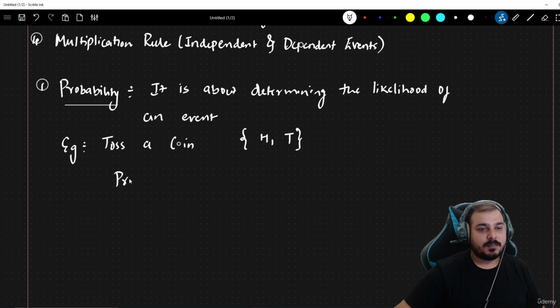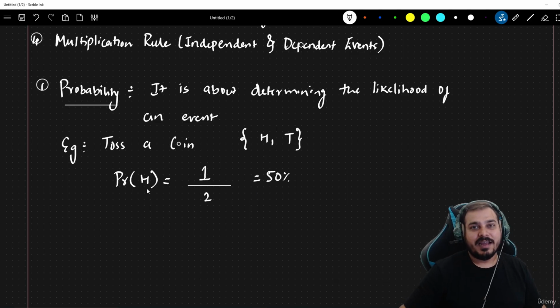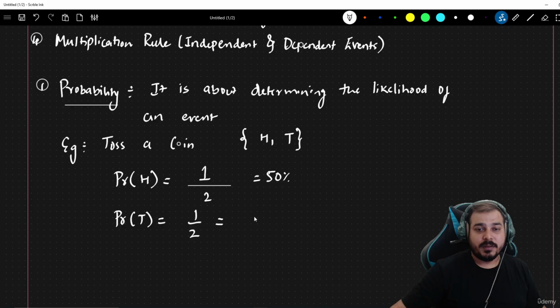If I ask what is the probability of getting a head when I toss a coin, the sample space is 2, so I divide by 2. And what is the possibility in one single toss that I get head? It's obviously 1. So 1 by 2, which is nothing but 50% probability, of getting a head. Similarly, the probability of getting a tail when tossing a coin is also 1 by 2, which is 50%.